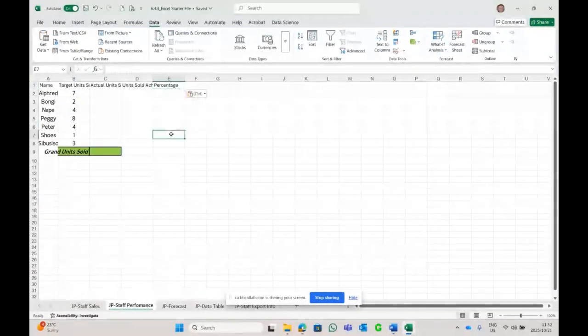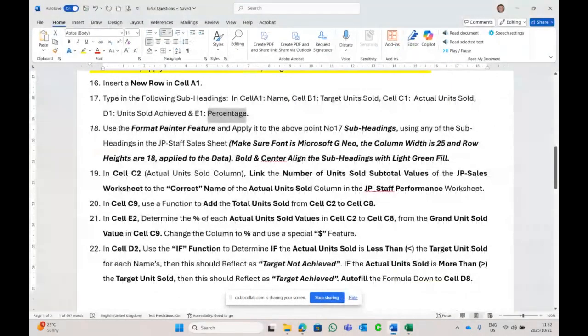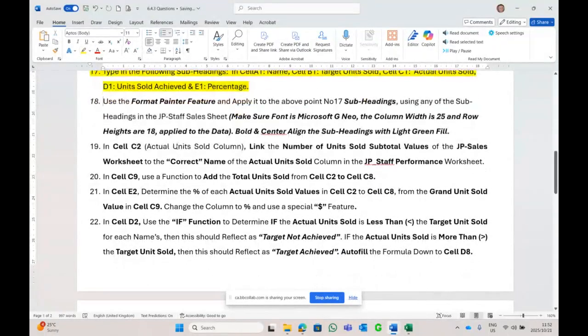There we go. So automatically, what comes to mind already? I think we need to auto fit these columns. Let's just see. Insert a new row. Okay, we did 16, 17. Format Painter and apply the above point number 17 subheadings.